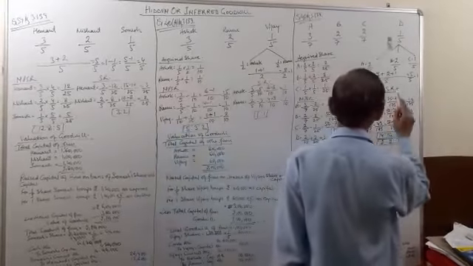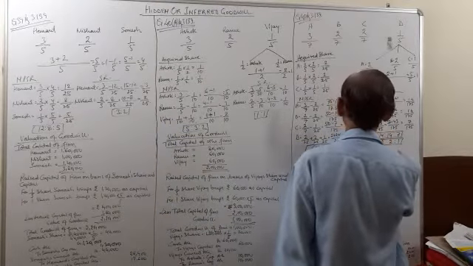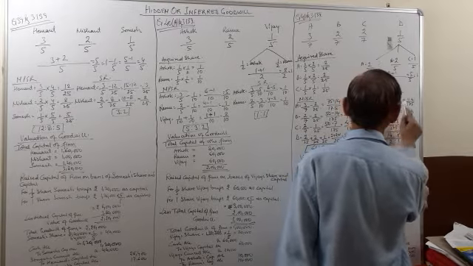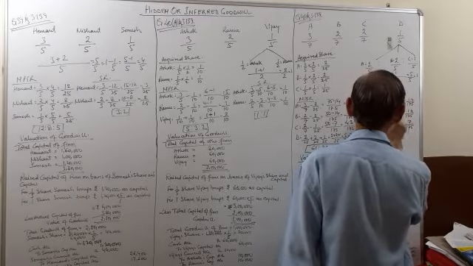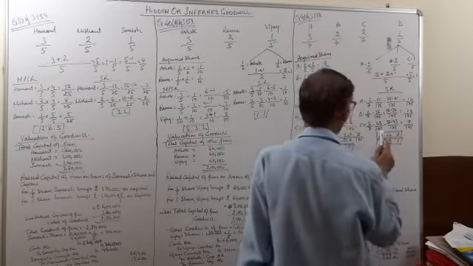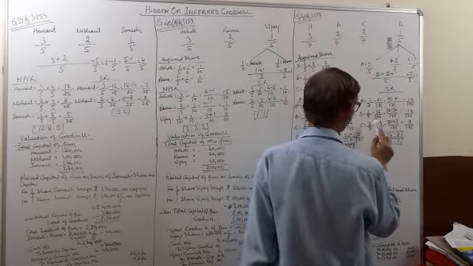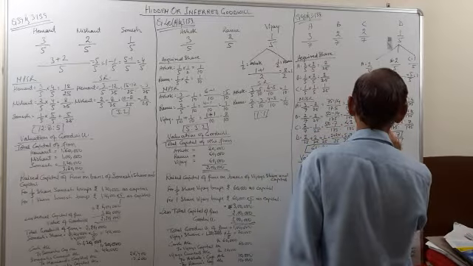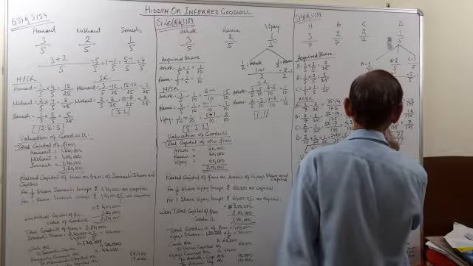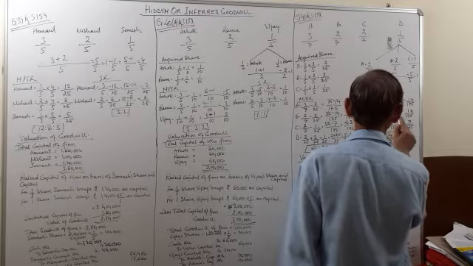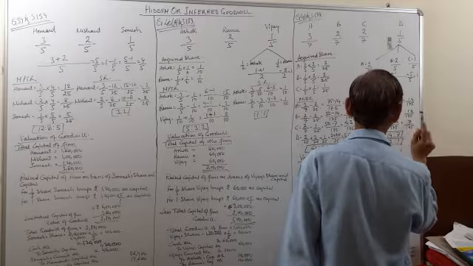Now the sacrificing ratio. A, 3 by 7 was his old share, and the new share is 61 by 175, which will be deducted. So 175 is the LCM, 7 25s are 25, 3s are 75 minus 61 is equal to 14 by 175. Now in case of B, 2 by 7 was the old ratio, 36 by 175 is the new ratio. So 175 is the LCM, 7 25s are 25, 2s are 50 minus 36 is equal to 14 by 175.